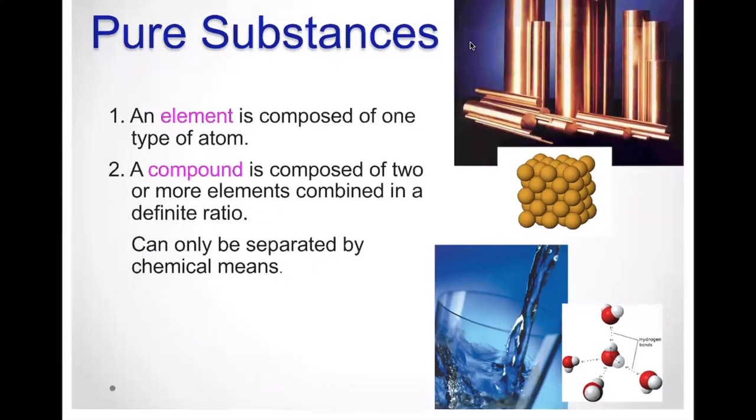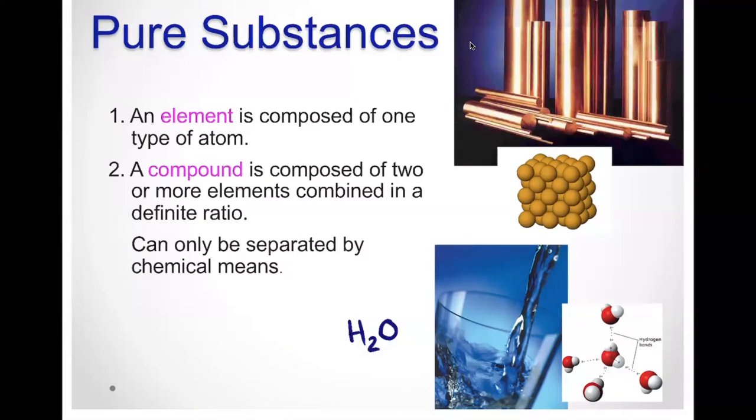And a compound is composed of two or more elements combined in a definite ratio. An example here is water, H2O, and the definite ratio is 2 hydrogens for every 1 oxygen. This can be separated by chemical means.